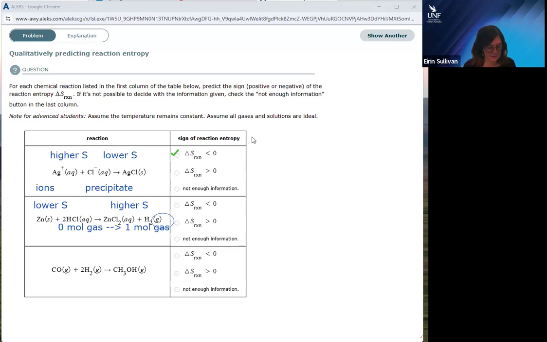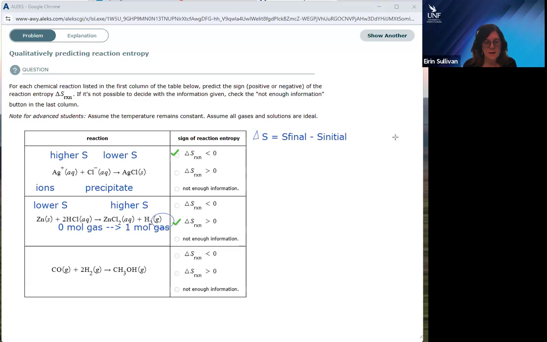Remember, entropy is a state function, so our change in entropy, actually I'll come back and just put a triangle, is going to be the final entropy minus the initial entropy, right? It's a state function, just like enthalpy, etc.